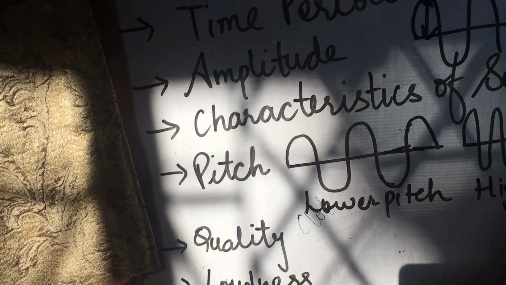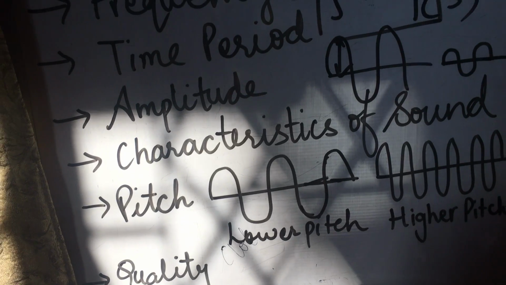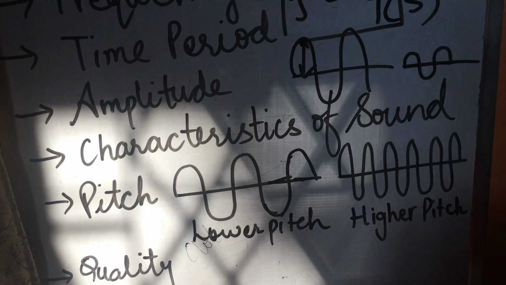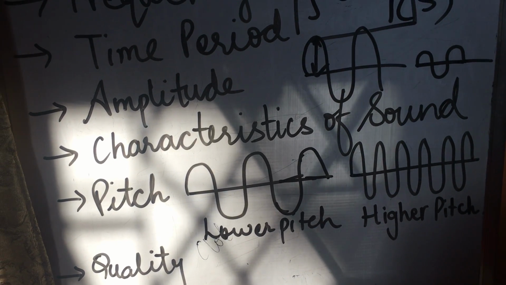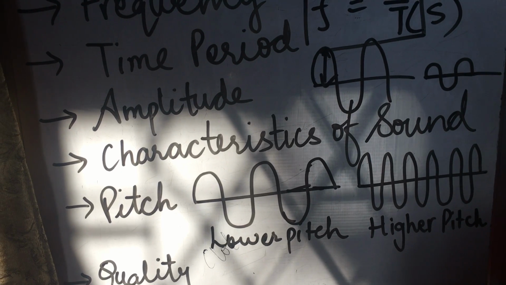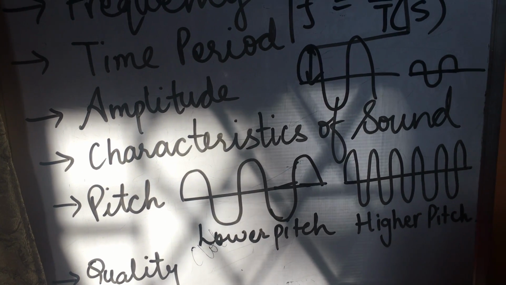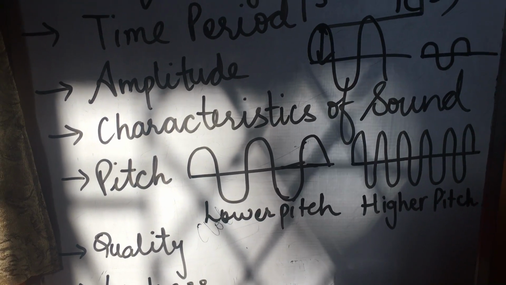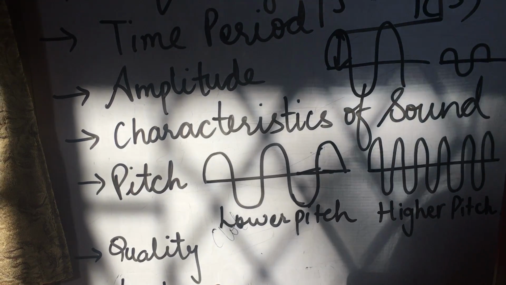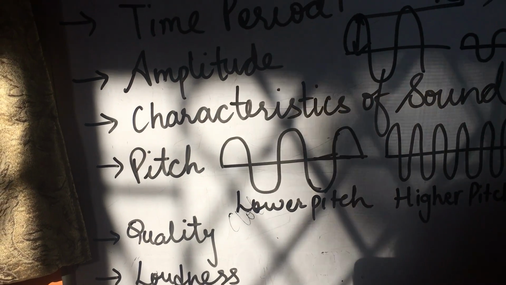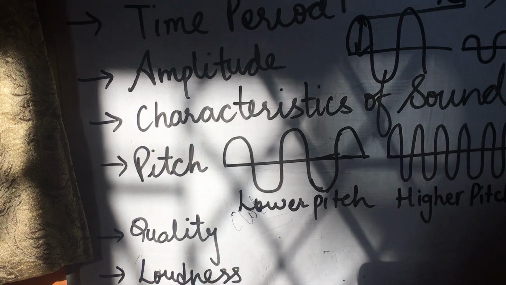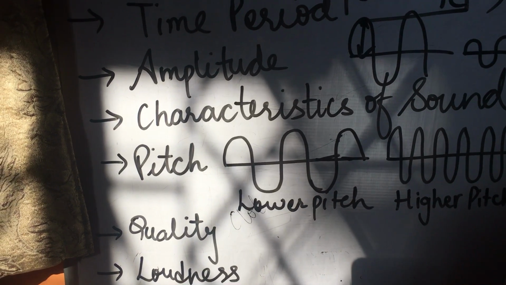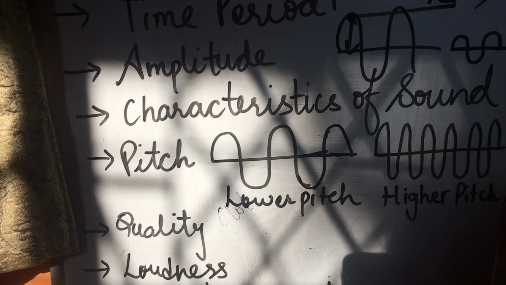Now the next topic is quality. What is quality, children? If two musical instruments, say a guitar and a violin, are producing sounds of the same pitch and loudness, we can still distinguish between them, no? If two people are playing a guitar and a violin together of the same pitch and of the same loudness as well, still you can tell which sound is of the guitar and which sound is of the violin. Then how are you going to differentiate between the sounds? If the sound produced is of the same pitch and of the same loudness, still you are able to recognize the sound or differentiate between the sounds.